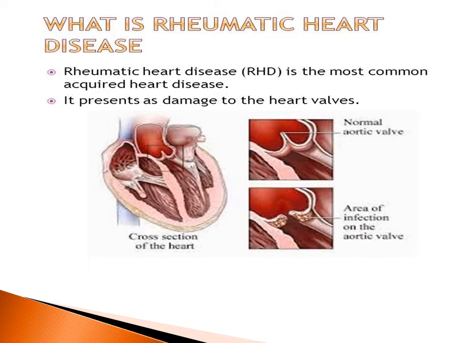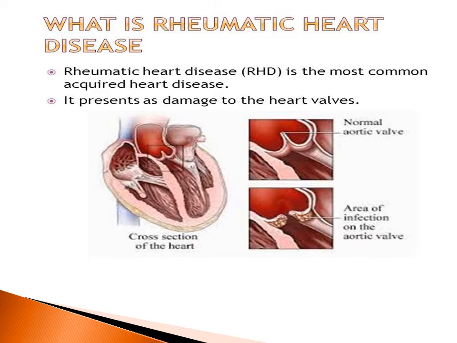Now what is rheumatic heart disease? Rheumatic heart disease, or in short RHD, is the most common acquired heart disease. So it is not like you inherit it. It is acquired due to that particular condition, where the child is exposed to particular temperature or particular living conditions. And what it does is it actually spreads from the different layers of the heart. As I told you, it can affect the pericardium or the myocardium, and also eventually affect the endocardium, which is the inner layer of the heart, causing disastrous damage to the valves of the heart.